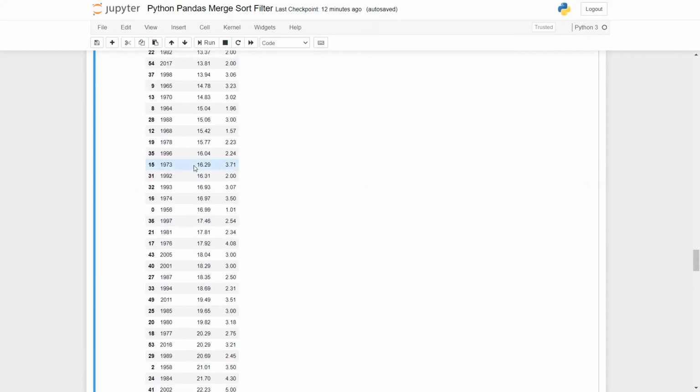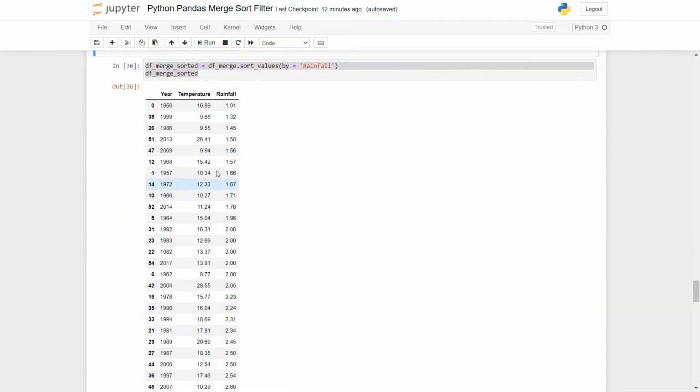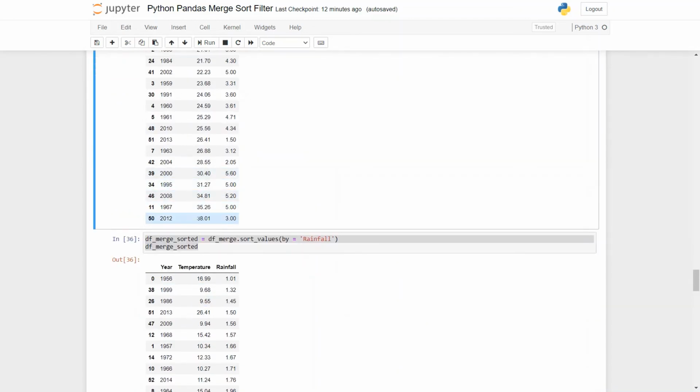But the other thing is that the rainfall column depends on the temperature column. The corresponding rainfall amount will be mentioned. Like for 8.77 it's 2.0, and in the last one, when the temperature was 38.01, the rainfall was 3.00.